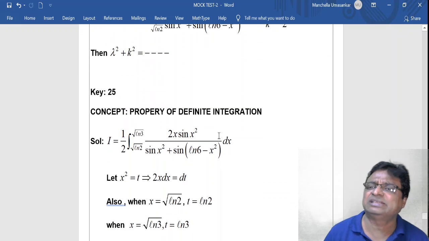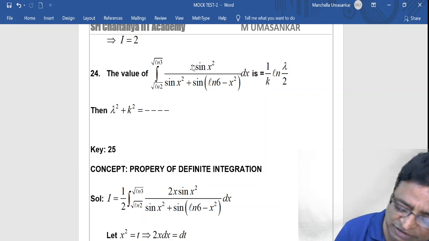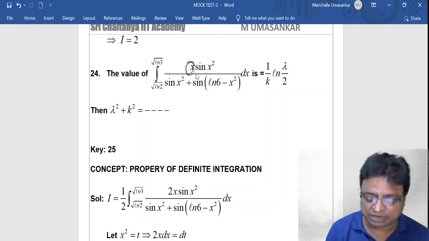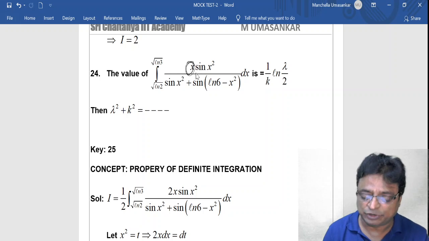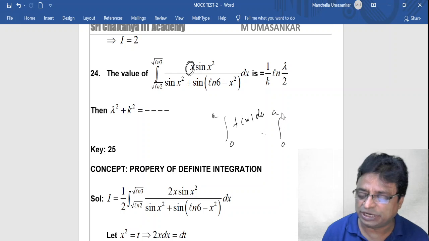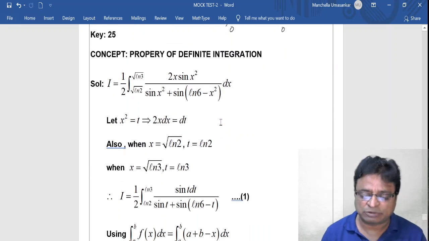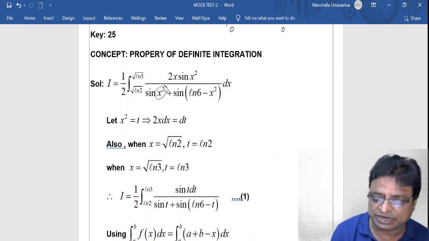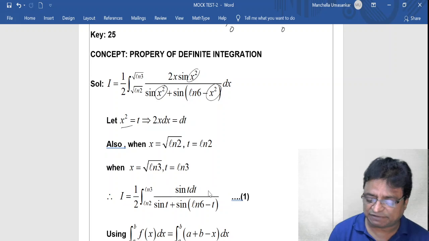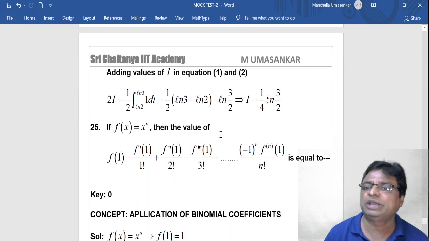And even again, this is also what? Application of the property. But my question is, this model is very, very important. Whenever x is there in an indefinite integration problem, or in trigonometric functions, or some x into something is given for you, you apply integration 0 to a f of x dx is equal to integration 0 to a f of a minus x dx. This formula you apply. So for that, what to do? I have substituted, because here the term x square exhibits everywhere. So put x square is equal to t. Automatically you will get this kind of function. Now it turns into what? The previous model only. Then apply this same formula by taking 2i, you will get the answer directly.